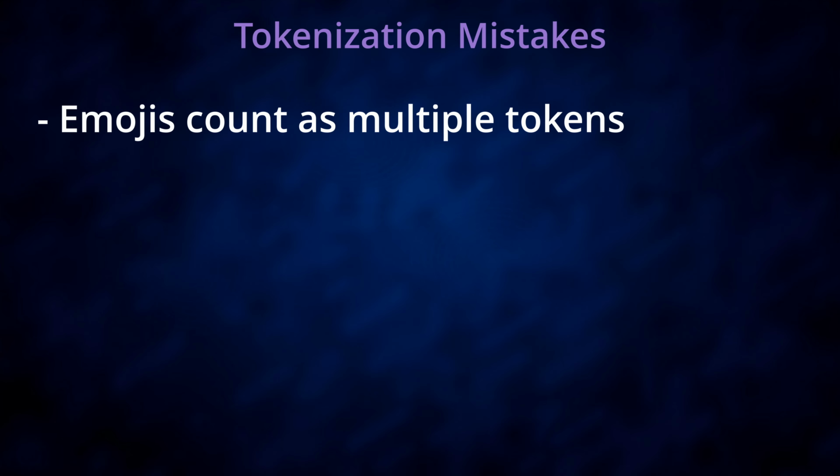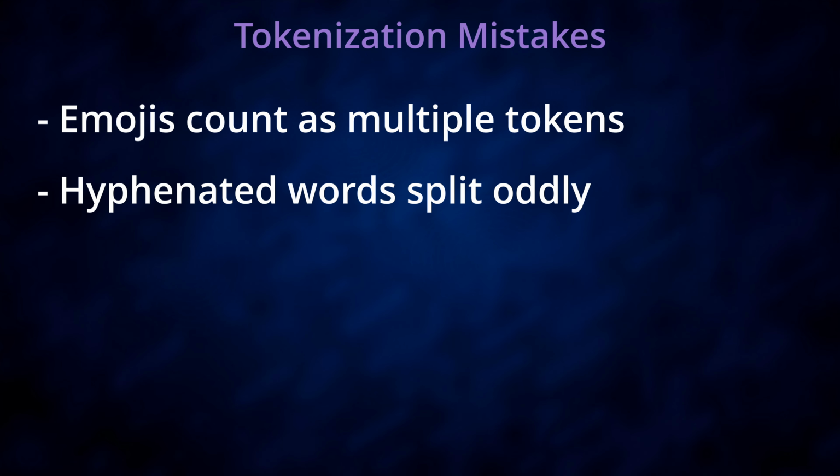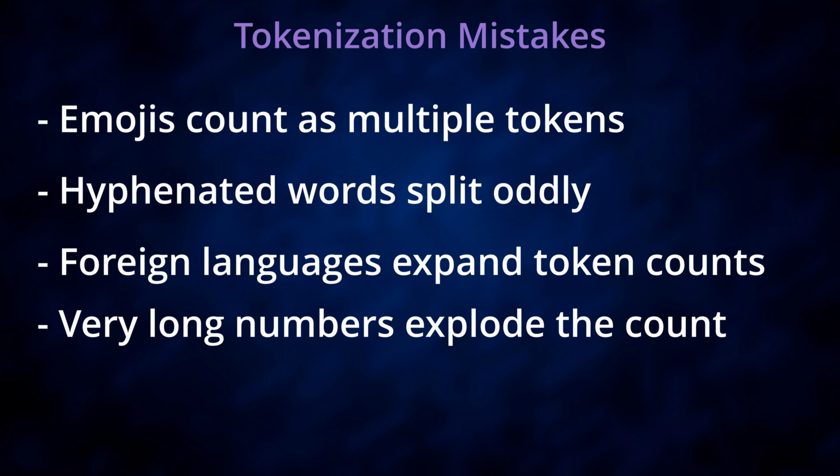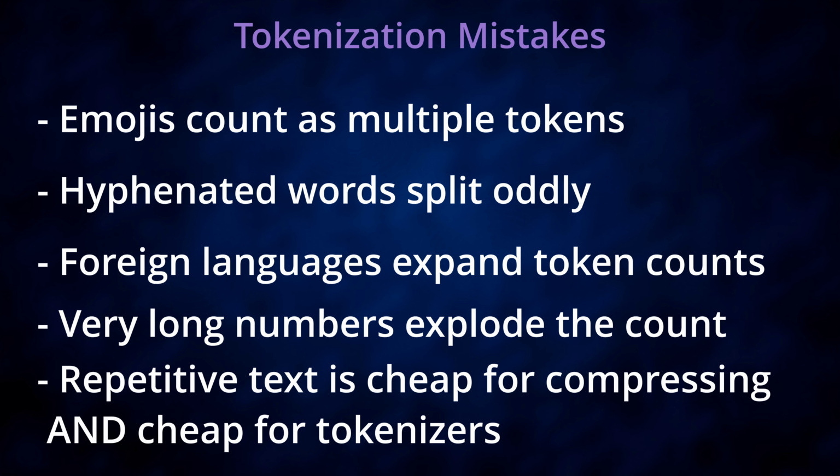Tokenization mistakes people don't realize they make. Emojis count as multiple tokens. Hyphenated words split oddly. Foreign languages expand token counts. Very long numbers explode the count. Repetitive text is cheap for compressing and cheap for tokenizers.